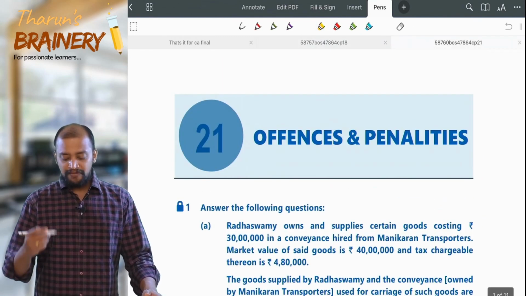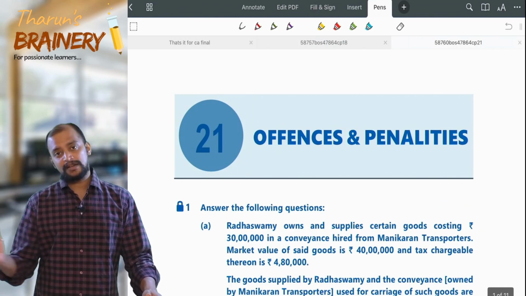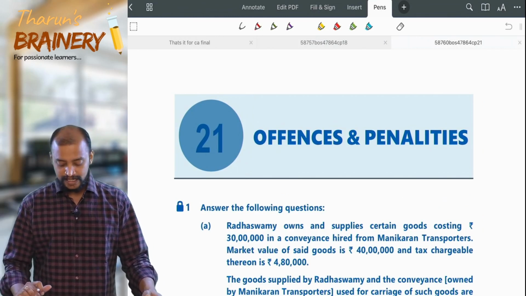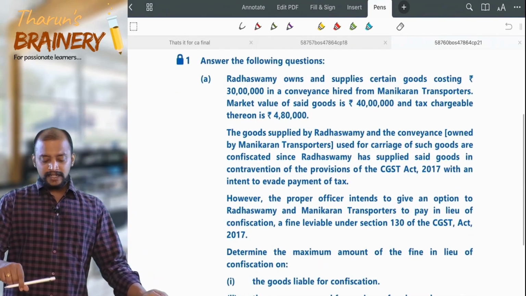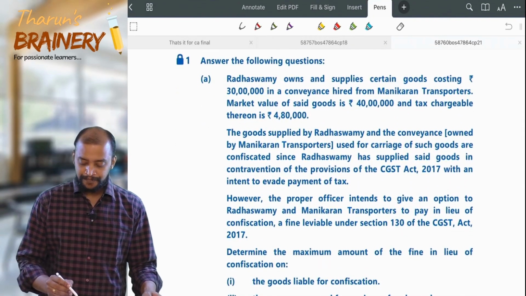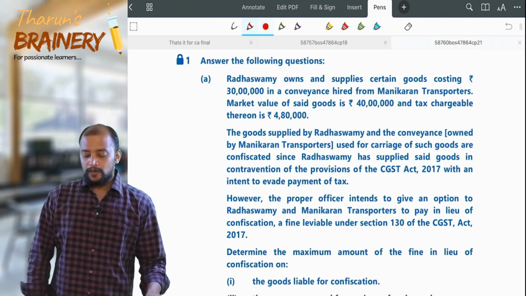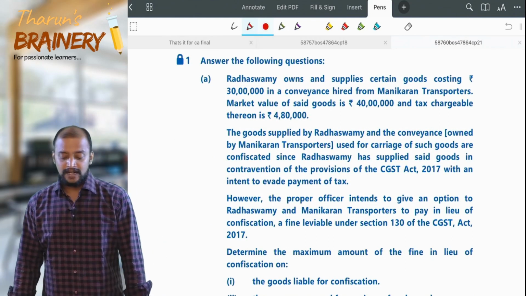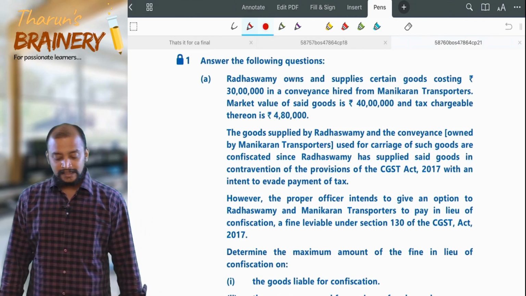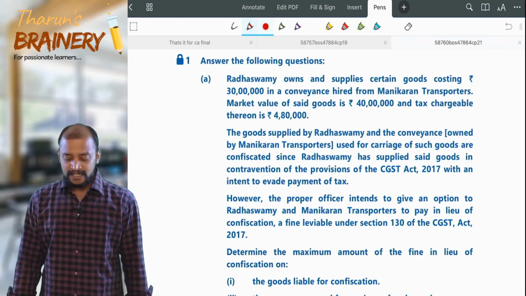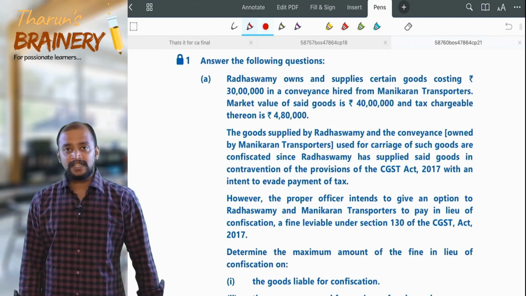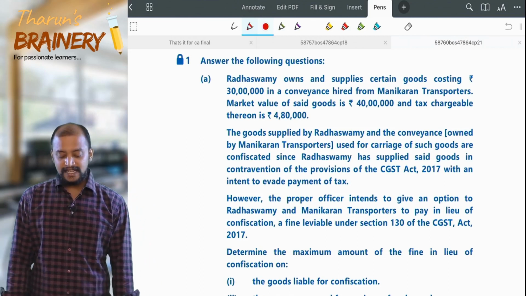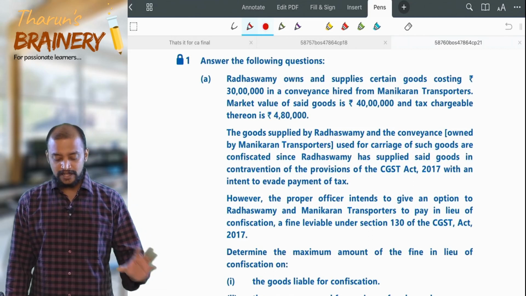Then offences and penalties. There are a lot more questions. You can see chapter number 21. Answer the following questions. Radha Swami owns and supplies certain goods costing rupees 30 lakhs in a conveyance hired from Manikarnan transporters. Market value of the said goods is 40 lakhs and tax chargeable thereon is 4,80,000.